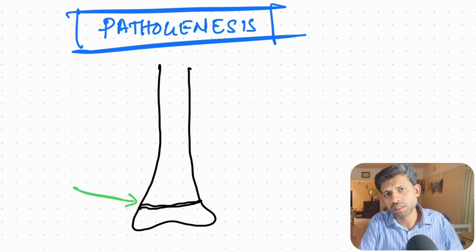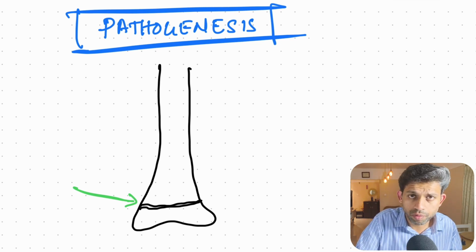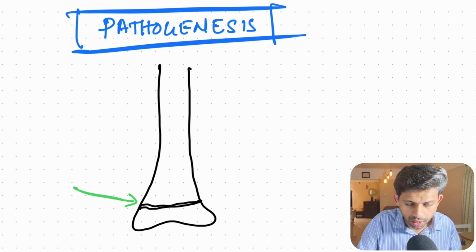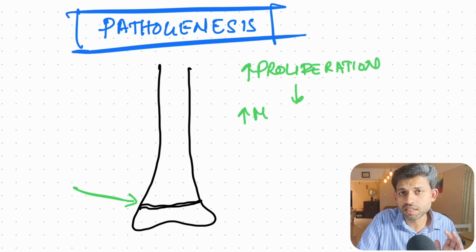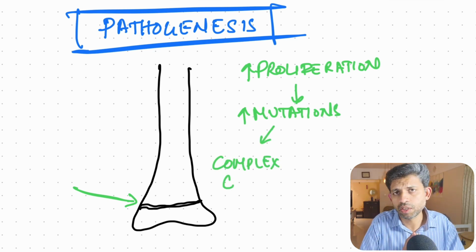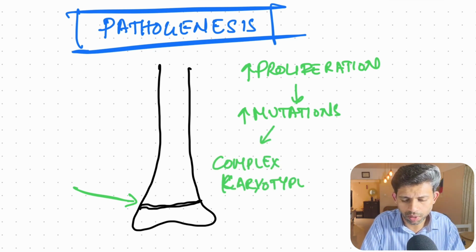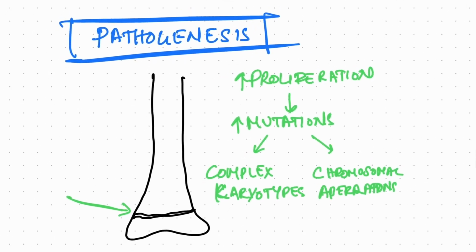During adolescence, there is a pubertal growth spurt because of various hormones. This leads to increased proliferation of cells, which increases the chances of mutations. This is the basic pathology behind osteosarcoma. Here, you may see very complex karyotypes and numerous chromosomal aberrations.